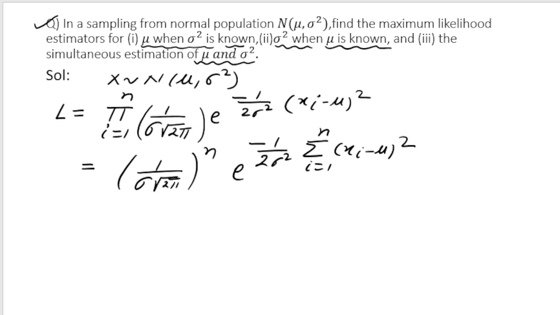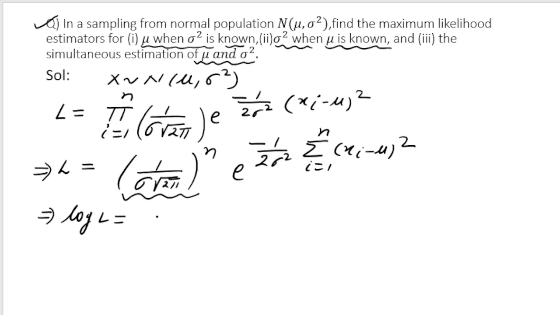Now since we want to maximize L, we have to differentiate L partially with respect to either mu or sigma square, depending upon what you want to estimate. What I told earlier is that it is always better to take the log of the likelihood function, because if you take the log, the product terms become sum terms. So I take log on both sides. If I take log L, what will it become? It will become log L is equal to log of this term.